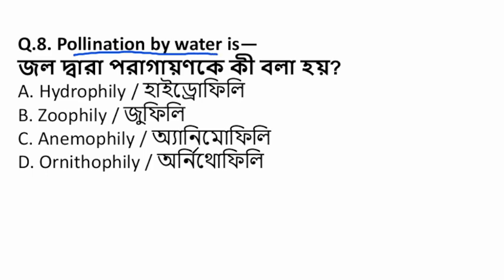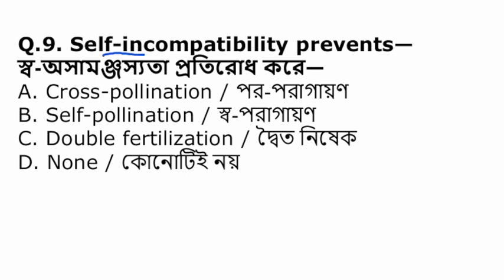Pollination by water is called... hydrophily, zoophily, anemophily, ornithophily? The correct answer is hydrophily. Hydrophily is the process in which water is involved in the transfer of pollen grains. Self-incompatibility prevents cross-pollination, self-pollination, double fertilization or none of the above? Self-incompatibility basically prevents self-pollination.